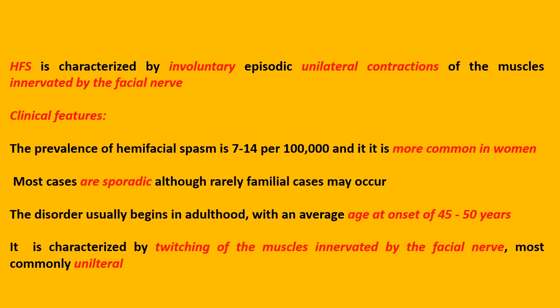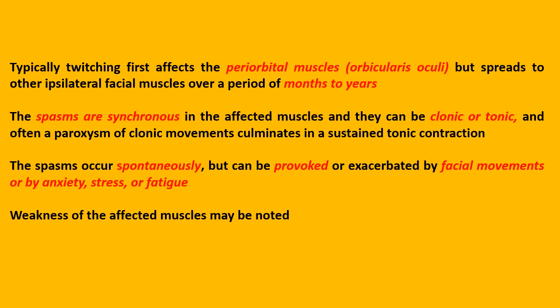Most cases are sporadic, though rarely familial cases may occur. The disorder usually begins in adulthood with an average age of onset of 45 to 50 years. It is characterized by twitching of the muscles innervated by the facial nerve, most commonly unilateral. Typically, twitching first affects the periorbital muscles or the orbicularis oculi, but spreads to other ipsilateral facial muscles over a period of months to years.